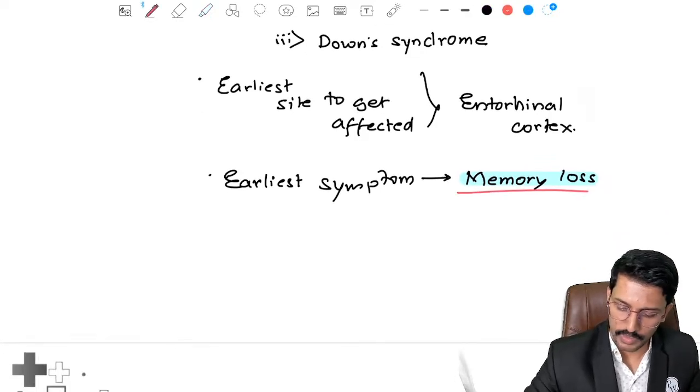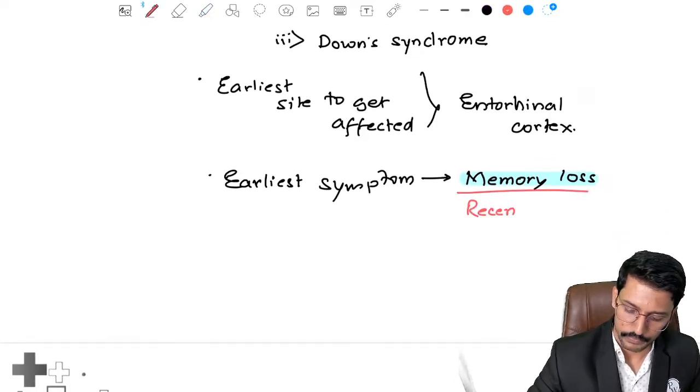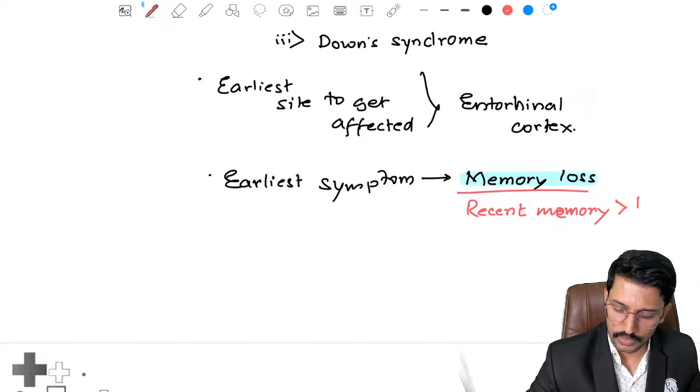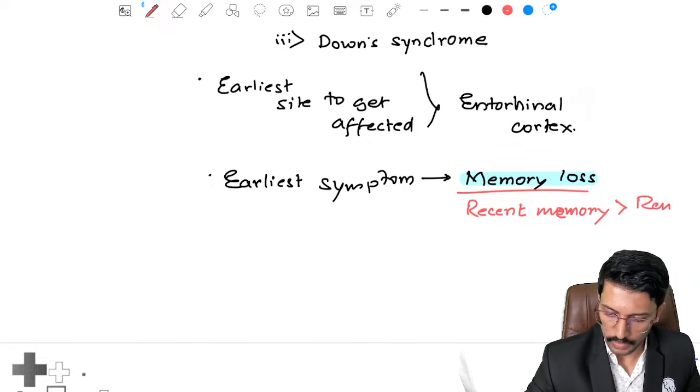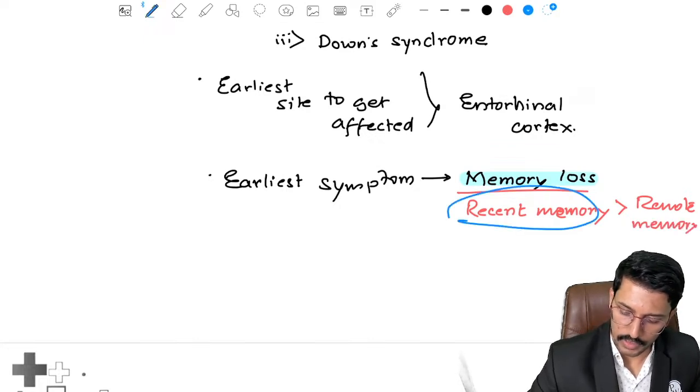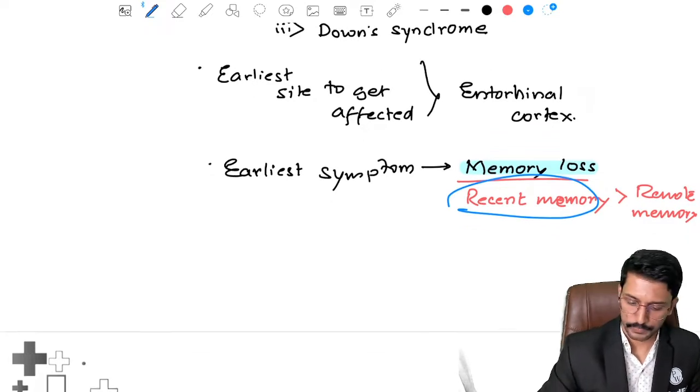So usually the most commonly affected one is recent memory. Recent memory gets affected first, and quite late in the course there will be remote memory affected. So first to get affected is your recent memory.